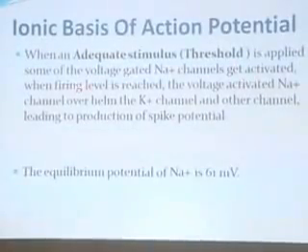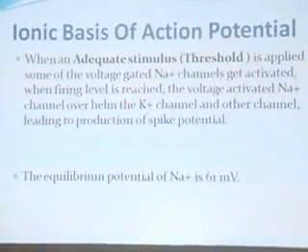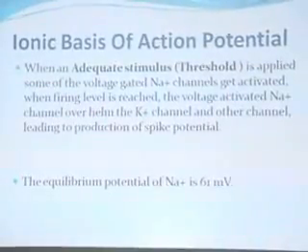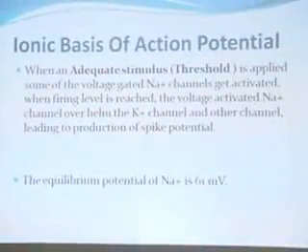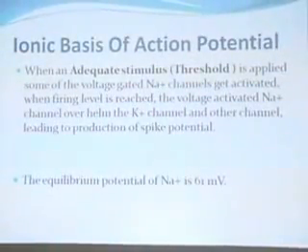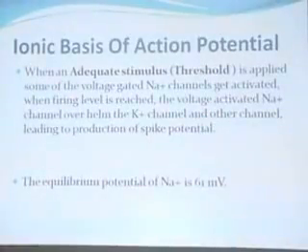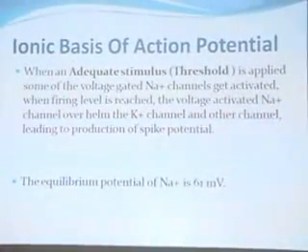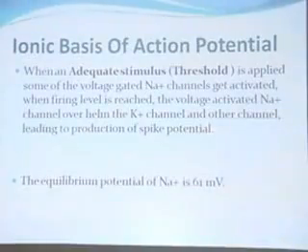At the firing level, the voltage activated sodium channels overwhelm the potassium channels. There is a rapid change in the permeability because of a small change in the voltage, leading to the production of a spike potential.